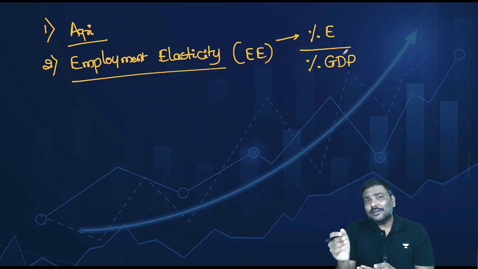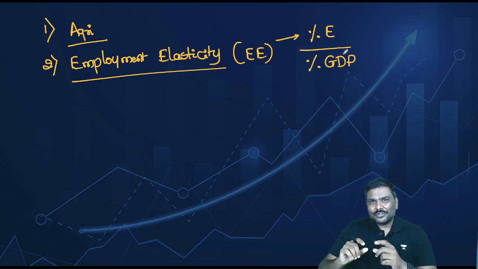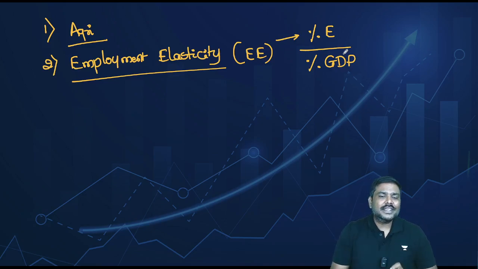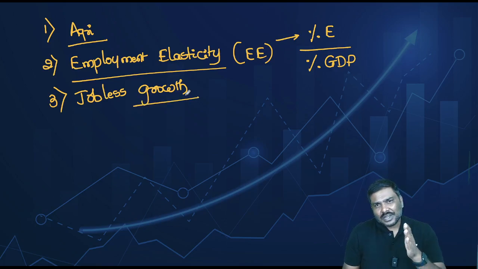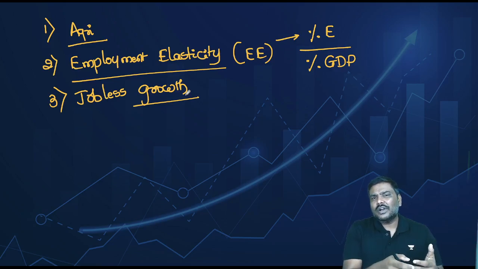On the other side, because of a stagnancy, because of not much improvement in the employment growth rate, the article says India has been experiencing a jobless growth phenomenon. A jobless growth phenomenon has been observed, especially in the last one and a half decades in India, that is post 2004-05 till 2018-19.